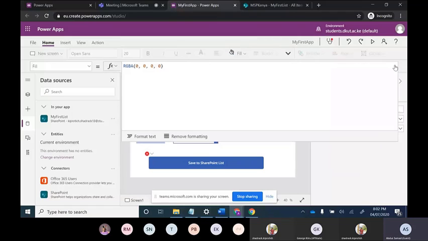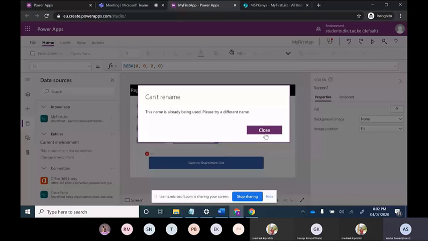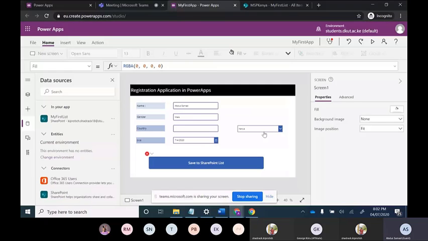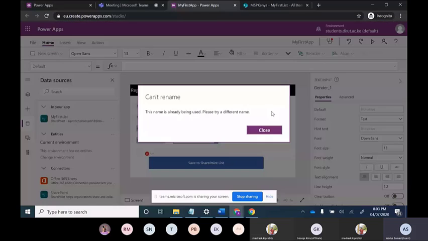What is this name? This should be country. So you have just seen this. I wanted to change this name from gender 1 to country, but it is giving us an error. The name is already being used. Please try a different name. Why is it giving this error?